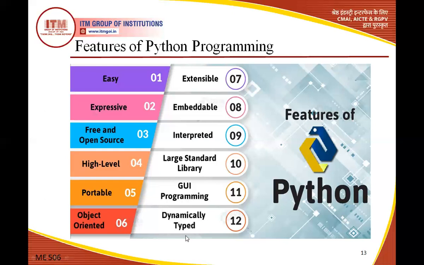Whenever you write a equal to 5, 5 is an integer value stored in a variable, so automatically the type of a is integer. Whenever you store a different value in a variable, its type will be declared according to the value. Suppose in a variable you stored a name, then automatically its type will be string. You are not required to define the data type of a variable.